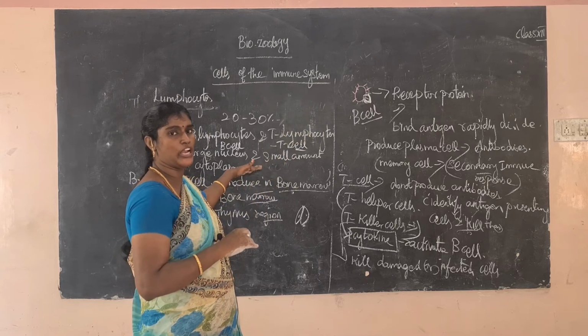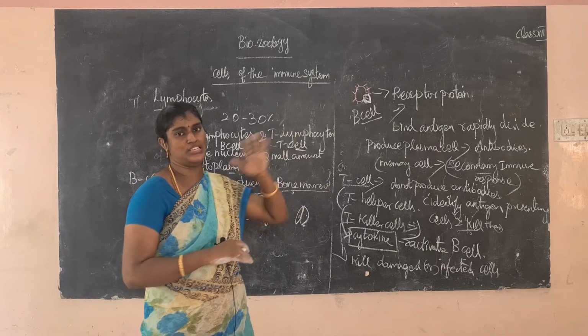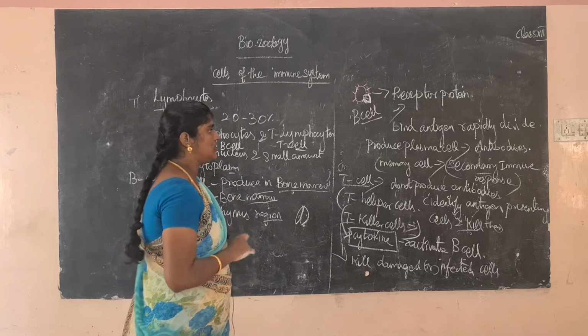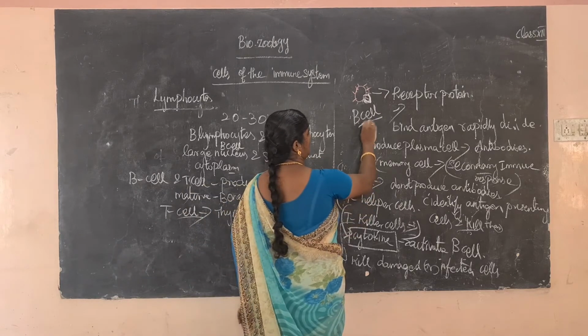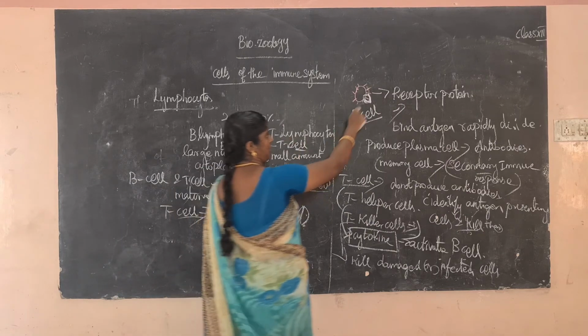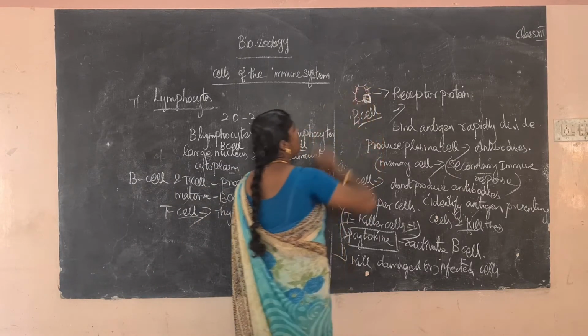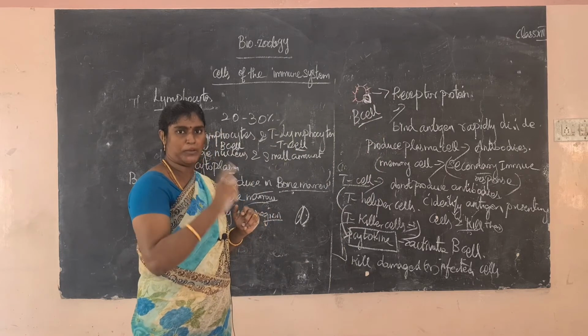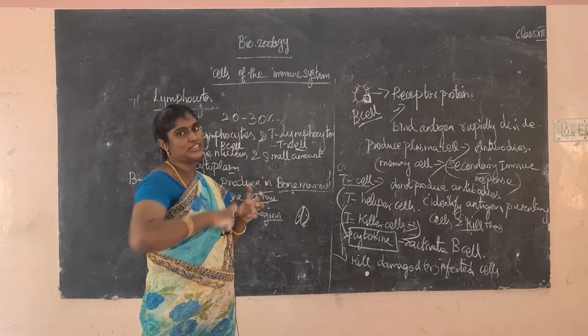B cell எப்படி bone marrow இருக்க மாதிரி இந்த T cell எங்க settle ஆயிடும்? Thymus regionல settle ஆயிடும். Okay வா? So next, what is the use of the B cell? The B cell has some receptor proteins present. For example, this is a B cell, in which some receptor protein is present. So what is the use of the receptor protein? The receptor protein finds the antigens, எதை bind பண்ண?